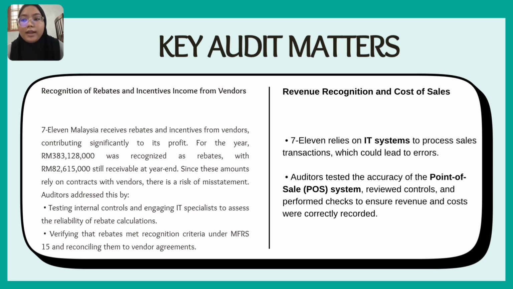For the year, RM383.128 billion was recognized as rebates, with RM82.615 billion still receivable at year-end. Since these amounts rely on contracts with vendors, there is a risk of misstatement.